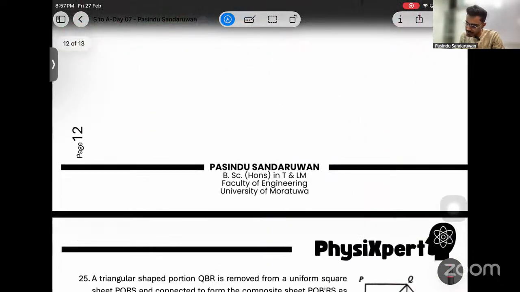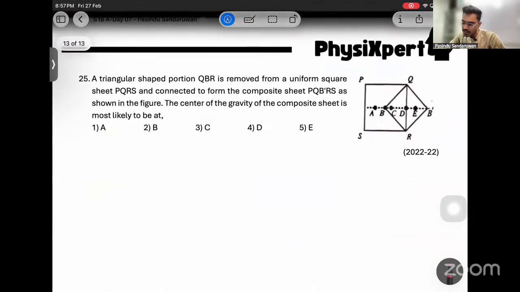Close to B. 25. A triangular shaped portion QBR is removed from a uniform square sheet PQRS and connected to form a composite sheet. Okay, this removed part is connected to here. You got it, right? That removed part is connected to there.